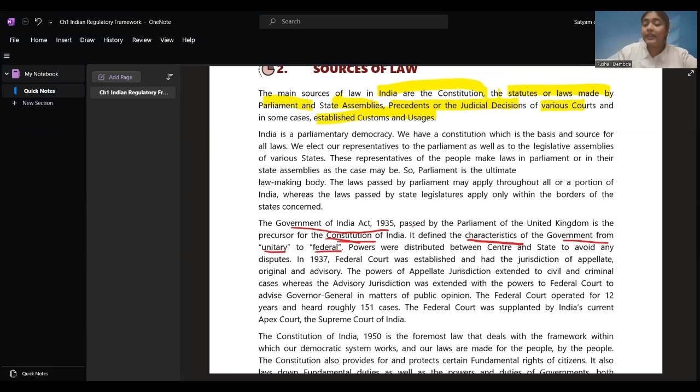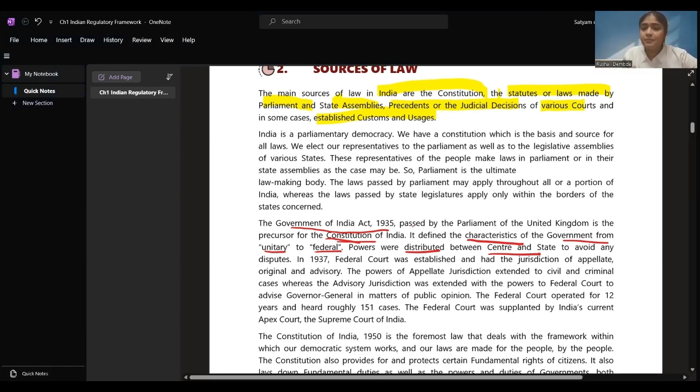Now, it defined the characteristics of the government, how the government should be. It was unitary earlier, now it became federal. Powers were distributed between center and state. We see here also today, the powers have been distributed to center and state because there should not be any discrimination or any disputes between the people.